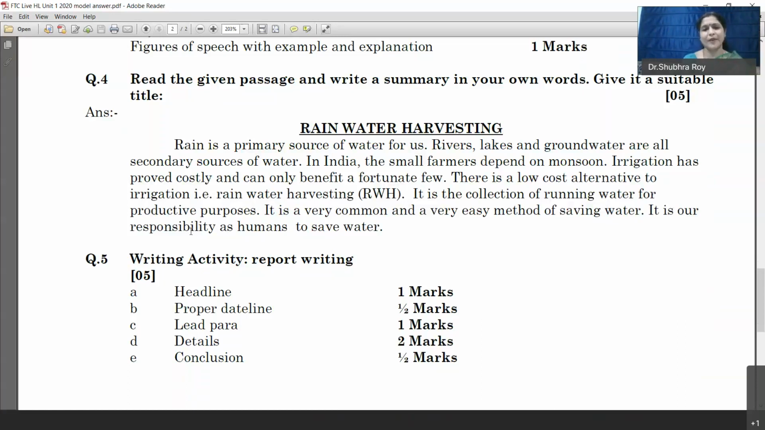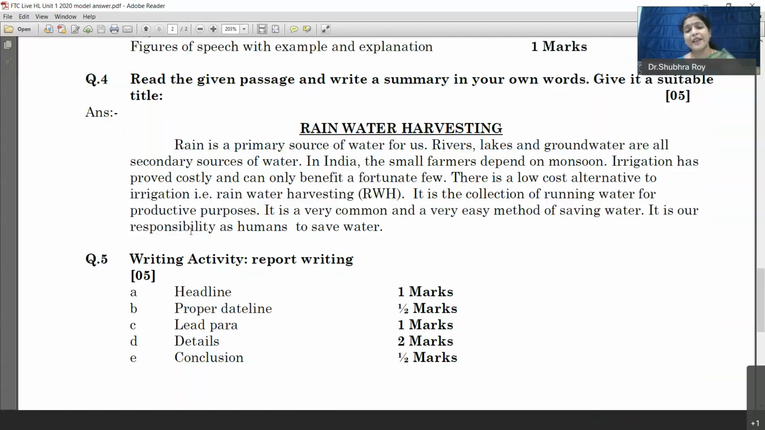When you're writing the proper dateline, you have to start with the name of the city first. For example, if you're writing Nagpur, Nagpur you have to write first. You have to put a comma after that, and then you have to write the date, September 27, and two dots, that is a colon. Or you can write 27 September, because when you're writing a newspaper report, you are not expected to write 2020 there. The newspaper comes every day.